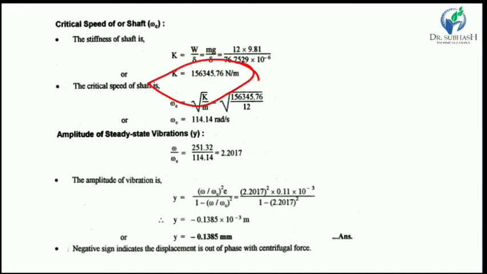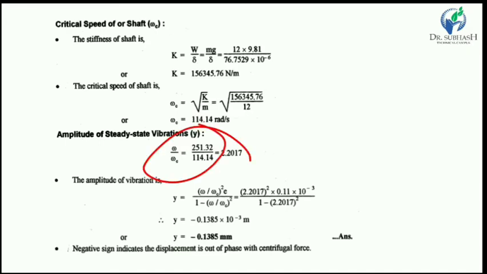Now put the value of stiffness of shaft, and we finally get the value of critical speed of shaft omega c, which is 114.14 radian per second.